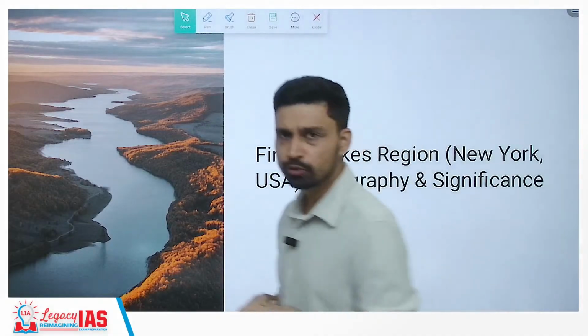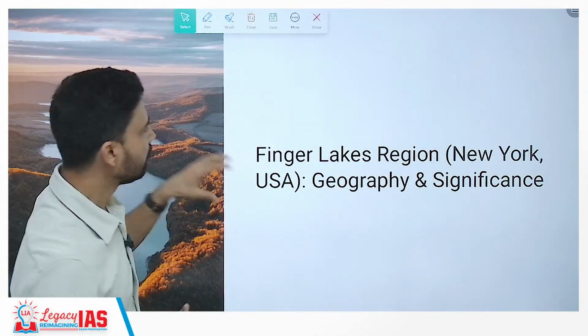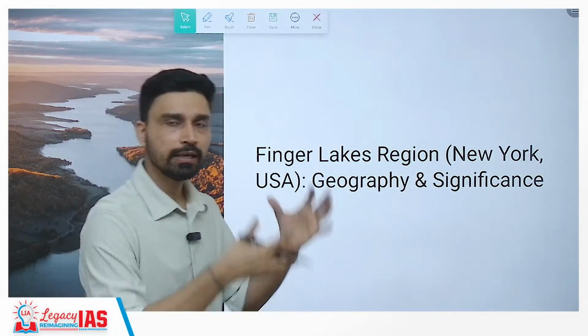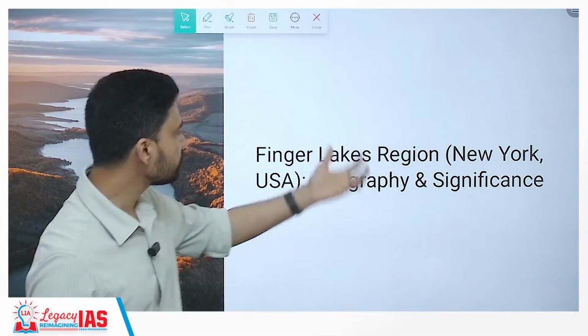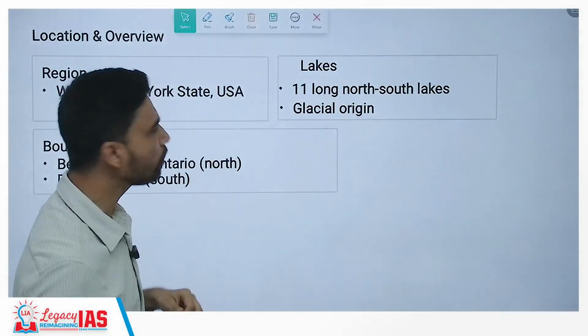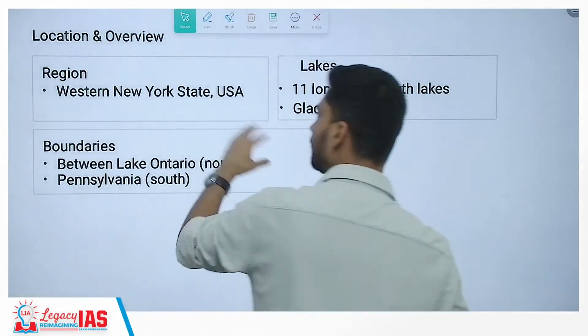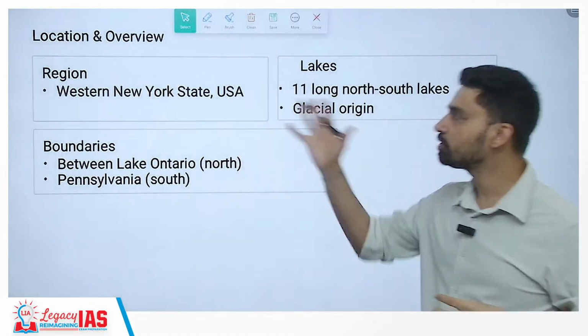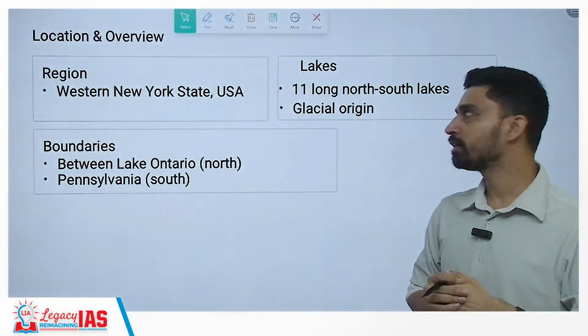Now, coming to the next topic, we have to discuss the Finger Lakes region. The Finger Lakes region is located in the USA around the New York region, and it was in the news. So first of all, to look at the location and overview, Finger Lakes is a region located in western New York state of the United States of America.